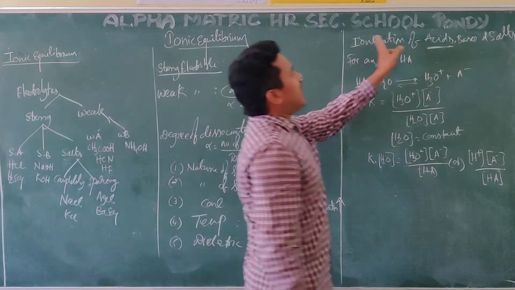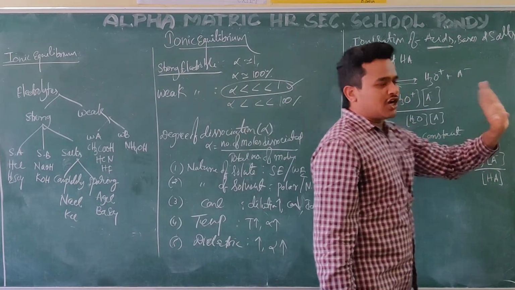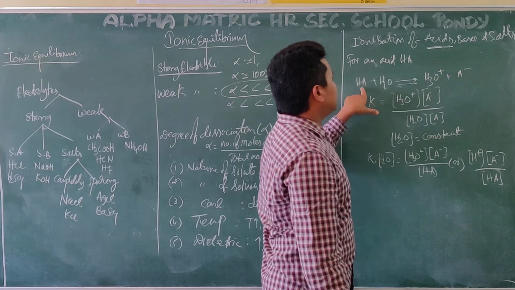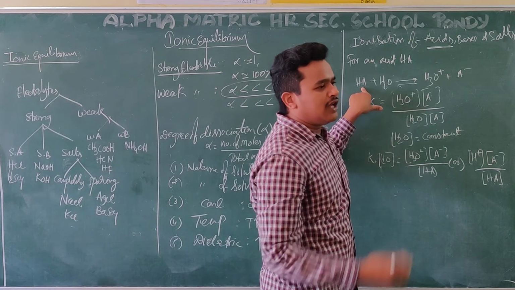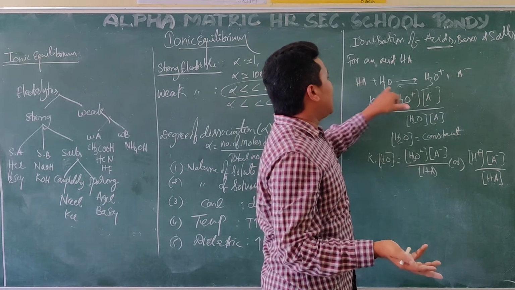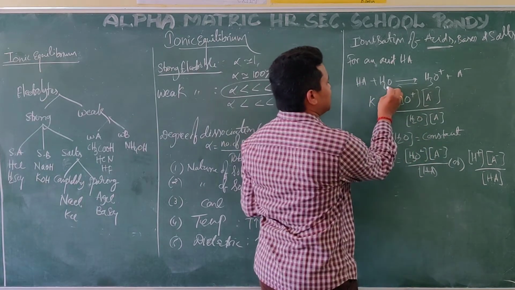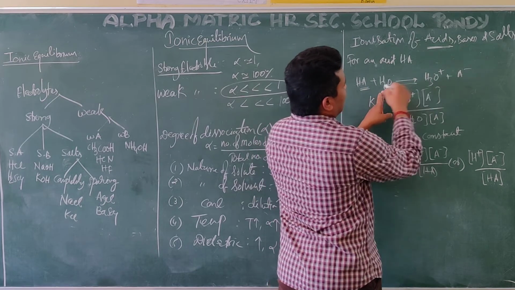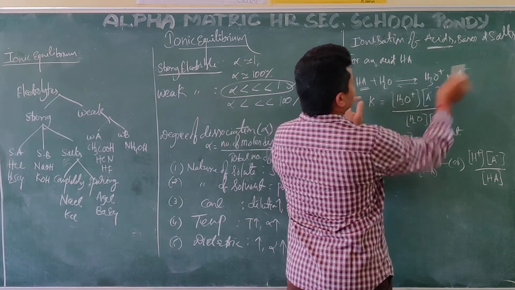Now we are going to talk about the ionization of acids, bases and salts. Here, for an acid, I will take one acid, HA. Any acid or base or salt is going to ionize. What is required? A medium is required, compulsorily water. So I am going to add water. Water gives H plus to this acid, forming H3O plus, and A minus comes outside.